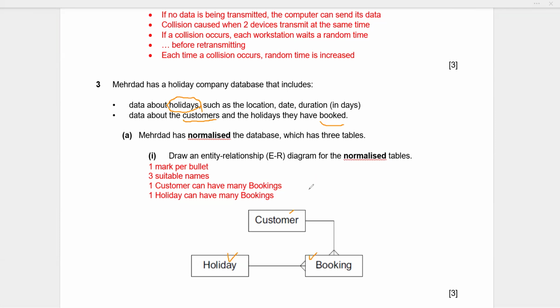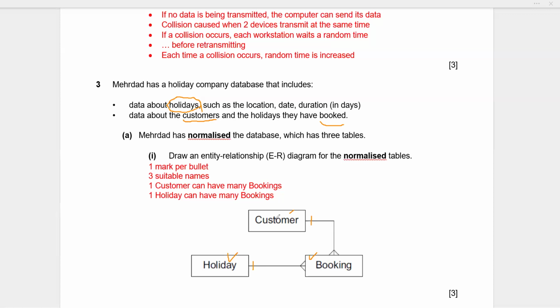Now, one thing that we have to be cautious about, one customer can have many bookings. That's why the relationship between customer and booking is 1 to many. You can see here, it's 1 to many. And similarly, one holiday can have many bookings. It's possible that one holiday can have many bookings, like talking about any place that you are planning to visit. So that is going to be a holiday, and you are not the only one who is booking. Apart from you, other people have also booked the same place. So that is why, again, holiday and booking is also going to have a 1 to many relationship.